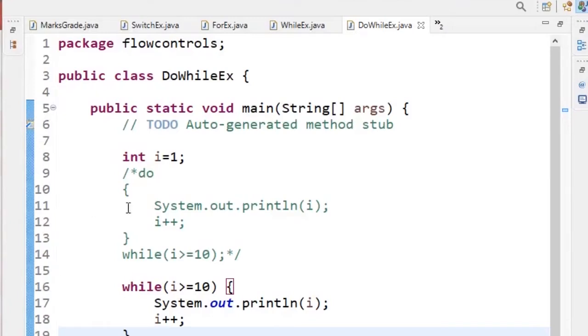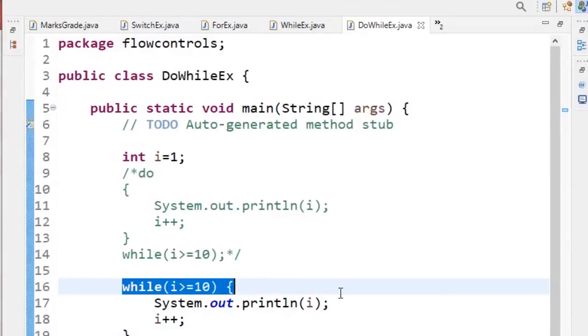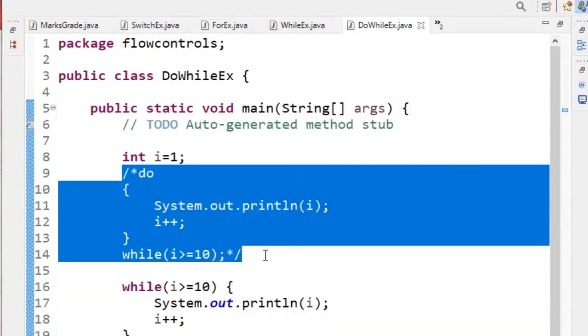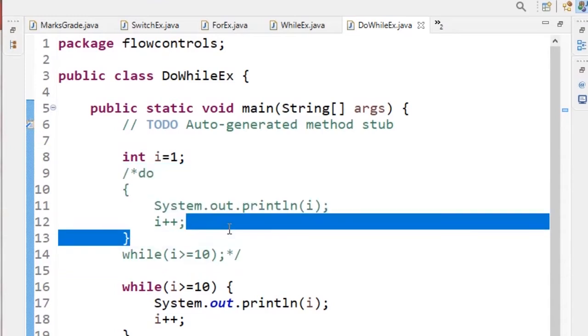While and do while. While executes only when the condition is true, but in the case of do while, the do while will execute at least once. That was the difference between a while and do while. This is one common interview question for freshers. What is the difference between a while and a do while?